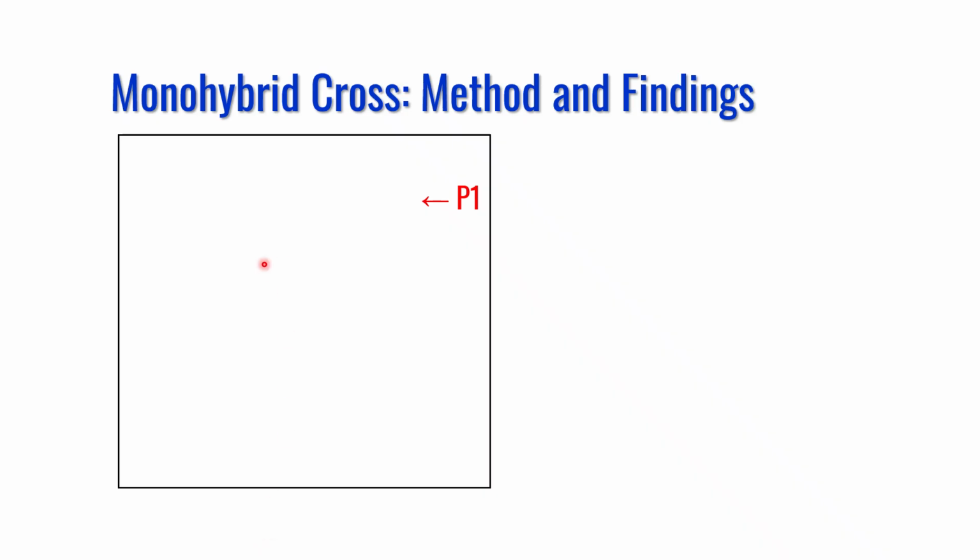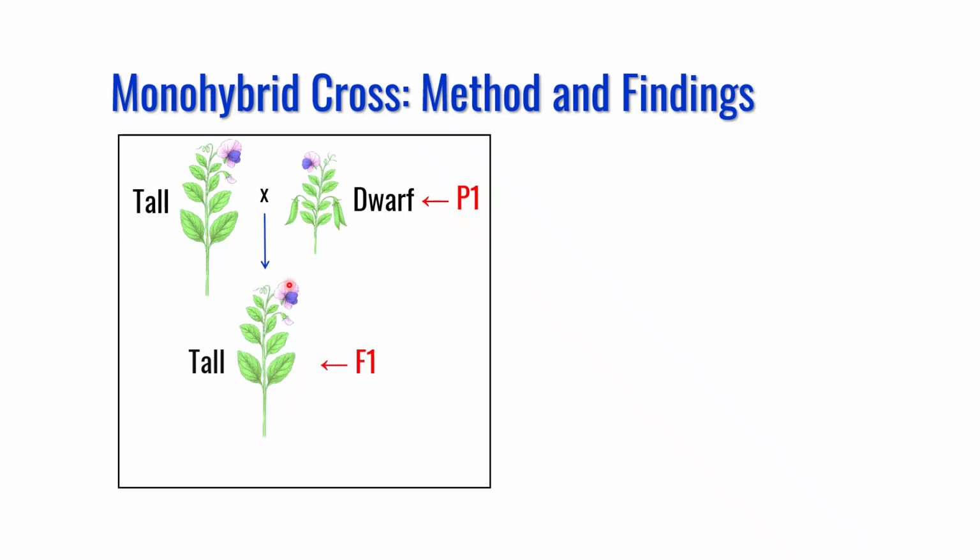So let us discuss the methodology he used for his monohybrid cross. I will explain this using height as a trait. In the P1 generation, he crossed a pure tall plant with a pure dwarf plant, and the outcome in the F1 generation was all tall plants.